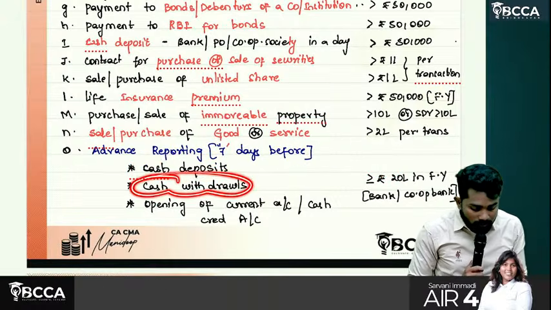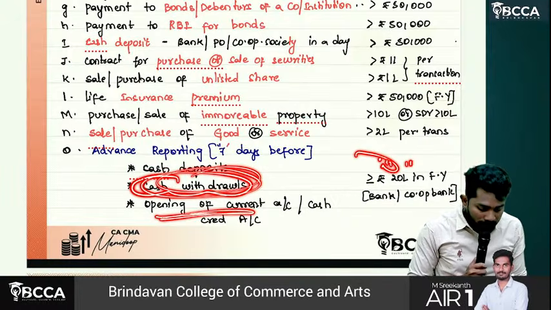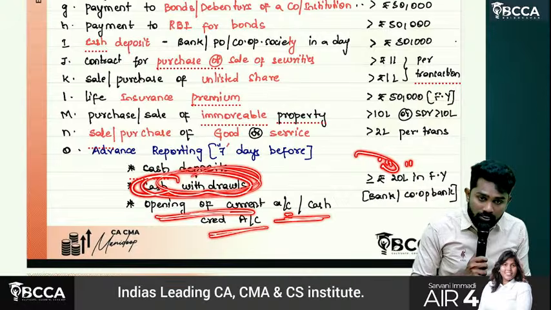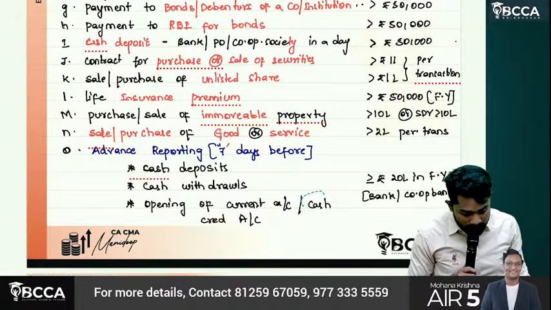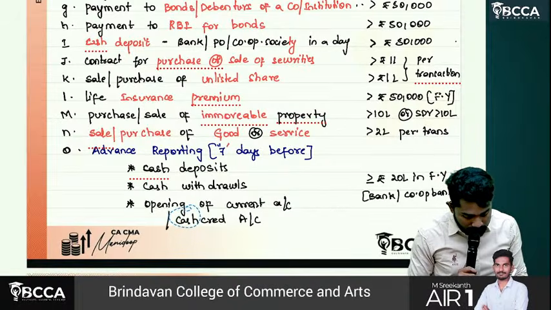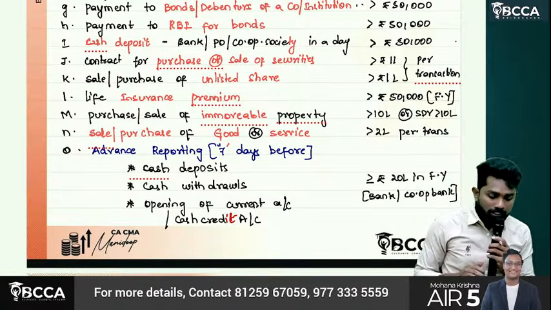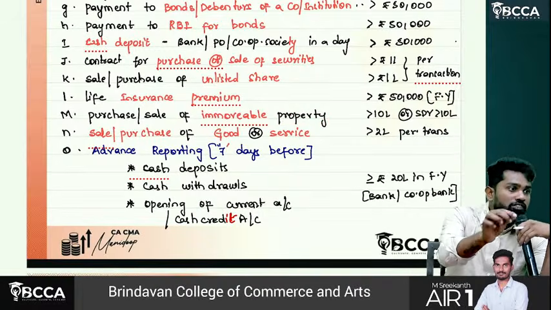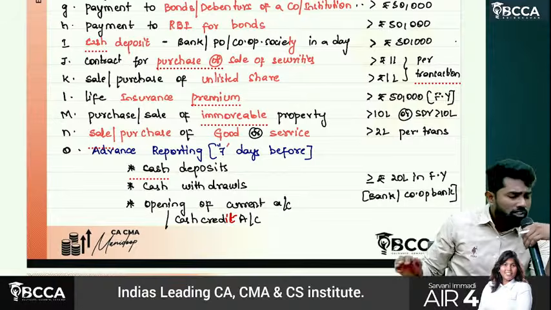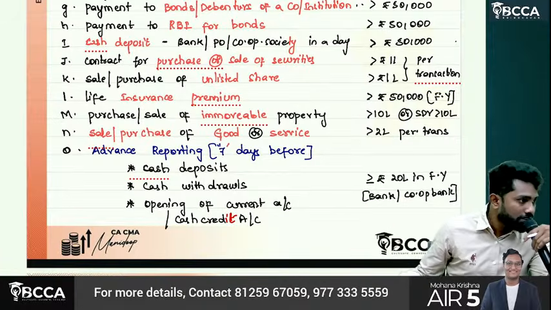Also, cash withdrawals in excess of or equivalent to 20 lakhs, or opening of a current account or cash credit account of more than 20 lakhs in a financial year. In that case, not at the time of transaction, you have to submit PAN 7 days in advance; you have to update your PAN details.